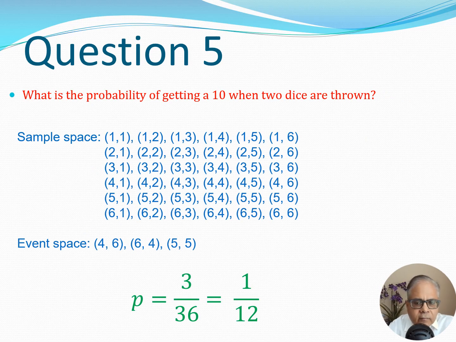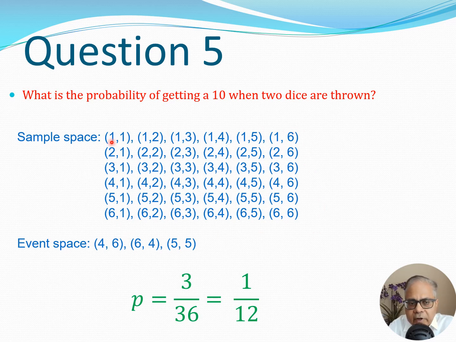Now, the third type of question which is often asked in probability involves rolling of dice. And again, there are some students who are not familiar with this concept. If you are not, then what happens in a dice is that you have 6 possibilities on 6 surfaces. So the possibilities are getting 1, 2, 3, 4, 5, and 6. If you are going to roll 2 dice, then I have listed out the sample space here. You can think of this as a matrix.